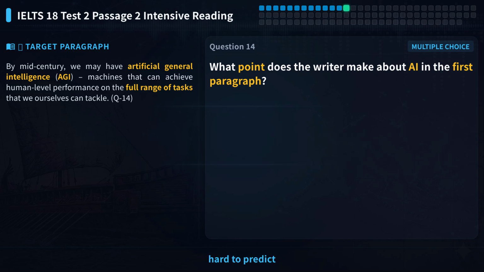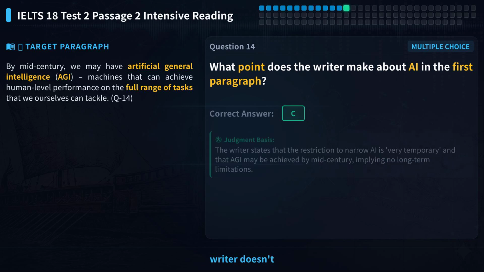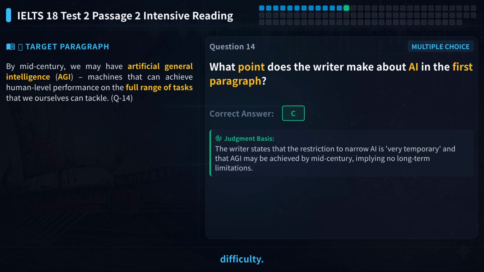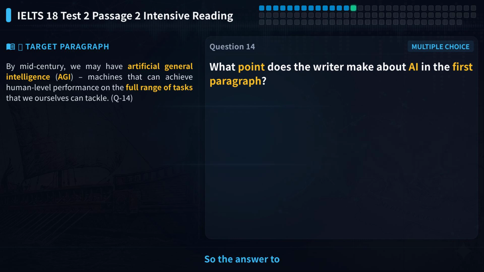Option A says it's hard to predict progress, but the writer doesn't discuss prediction difficulty. Option B says we can learn a lot from chess, but that's not the main point. Option D says experts disagree, but the writer says many experts agree. So the answer to question 14 is C.